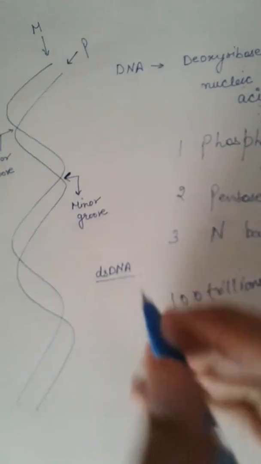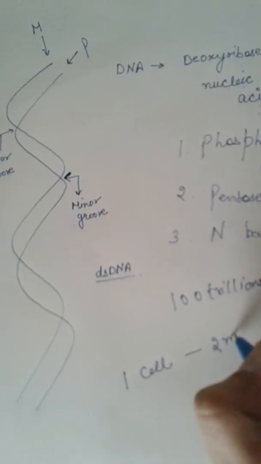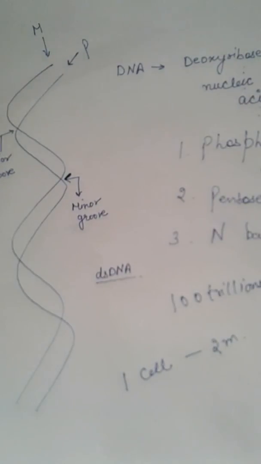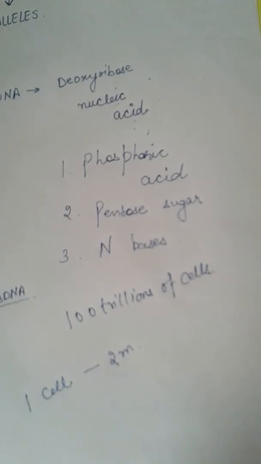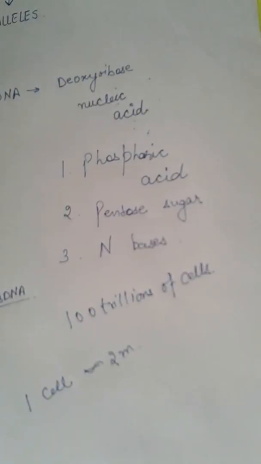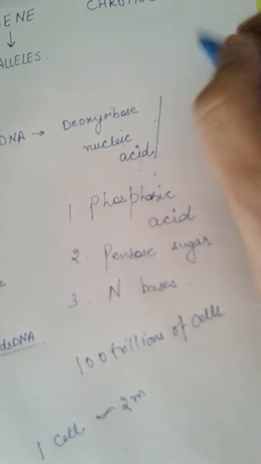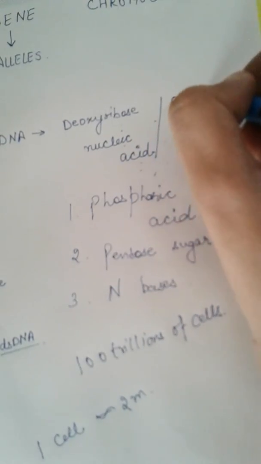Each cell of our body contains almost 2 meters of DNA. So we have 100 trillion cells in our body, and each and every cell contains approximately 2 meters of DNA. So this is about the DNA, your deoxyribose nucleic acid, also known as your genetic material.